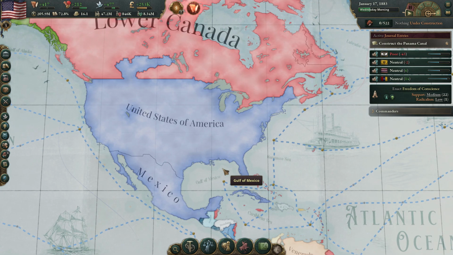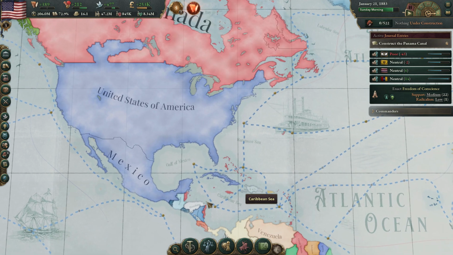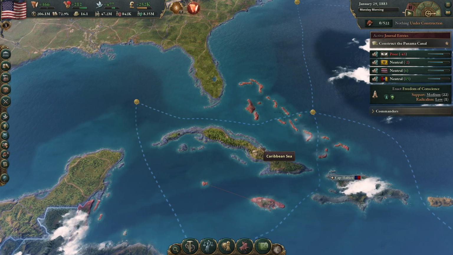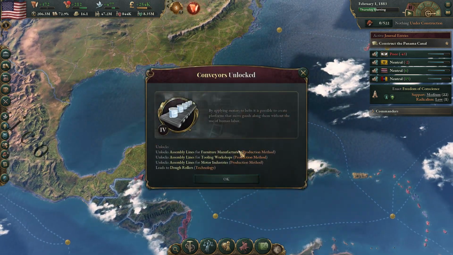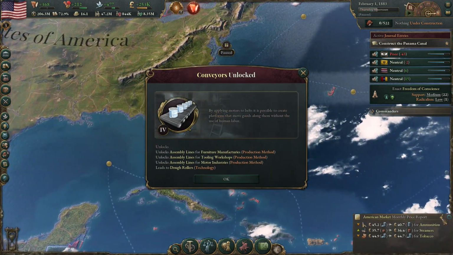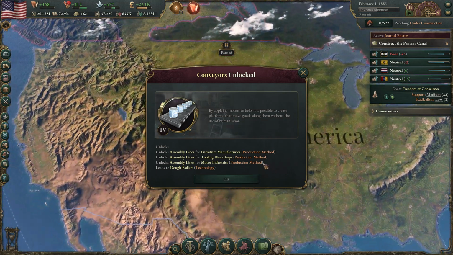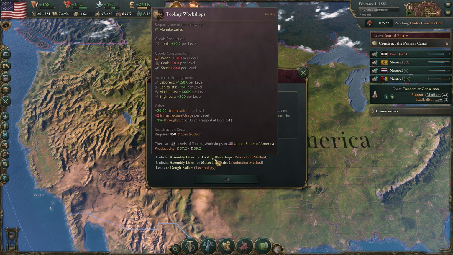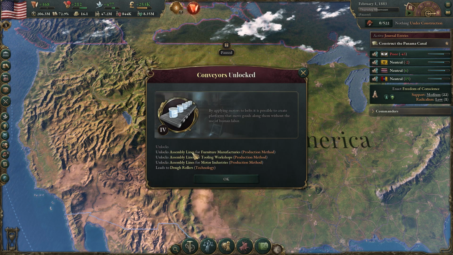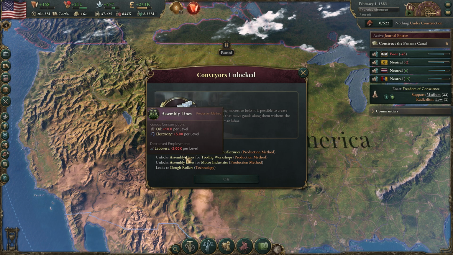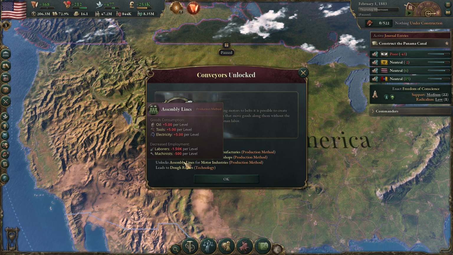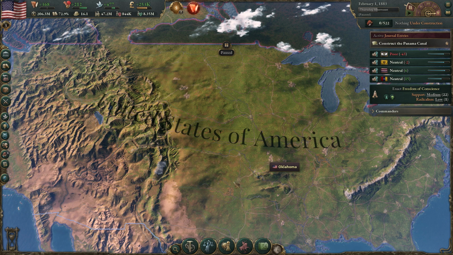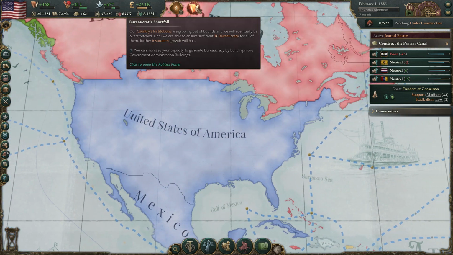We just got the 2 in Cuba that we've lost control of. Which I was only keeping them for defense anyway, and I wasn't going to give them a general just for the 2 units, so it's really not much of an issue, guys. Not at all. All right, so we got the conveyors. That gives us the assembly lines for these 3 industries here. And that will require oil. And we do produce a bit of oil. But yeah, clearly we're going to need to focus on that now.